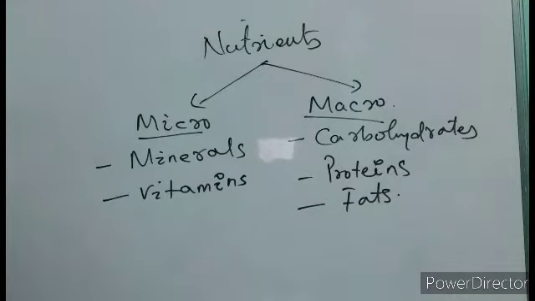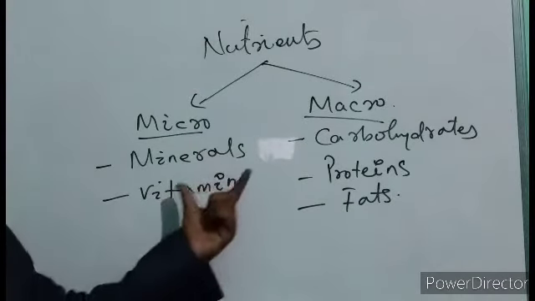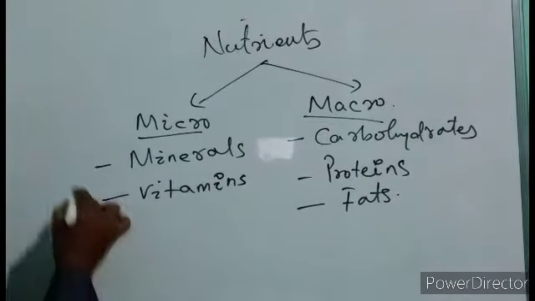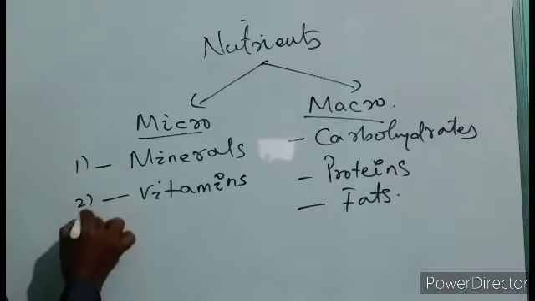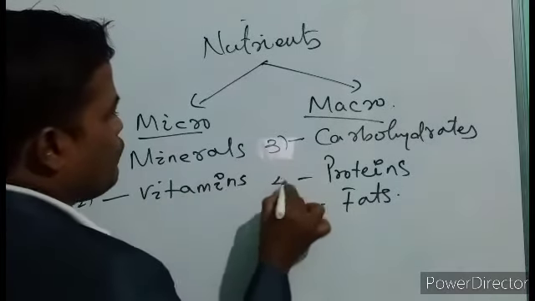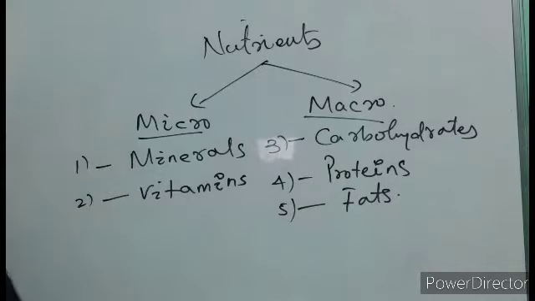These are also nutrients. So we can say these are 5 nutrients which are needed by our body.